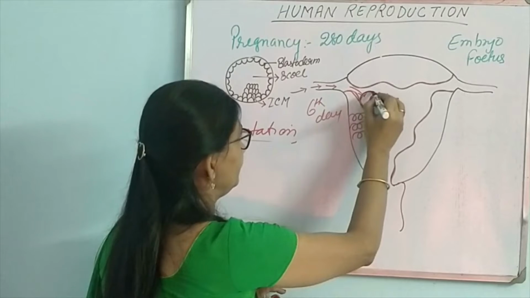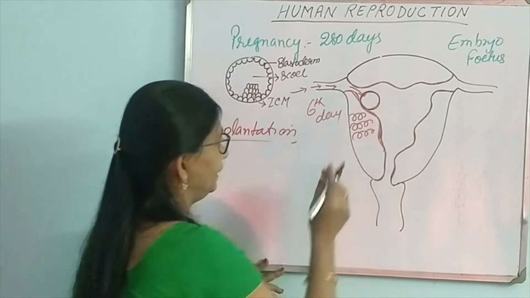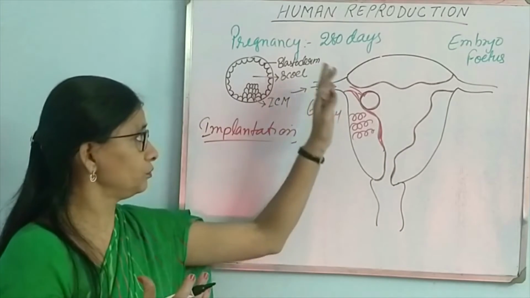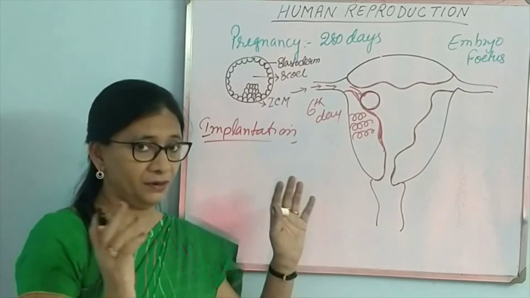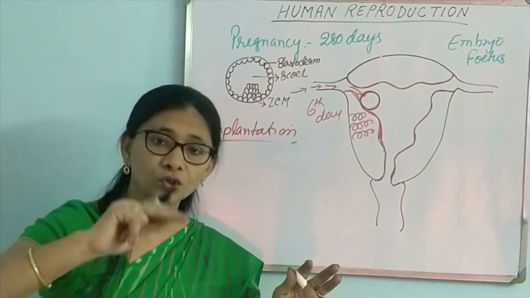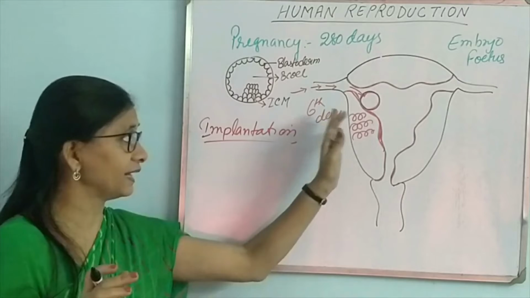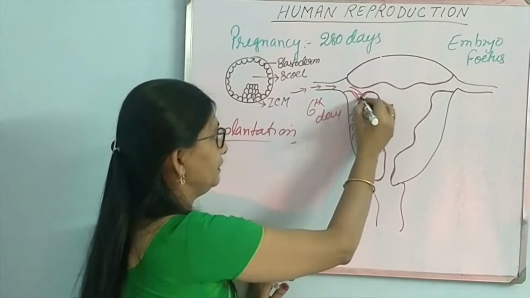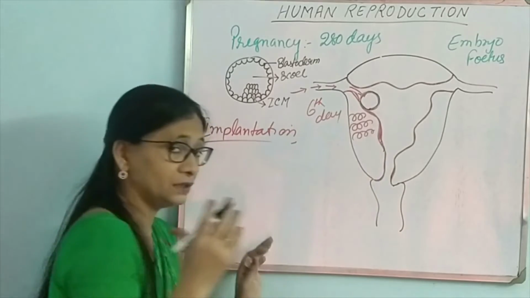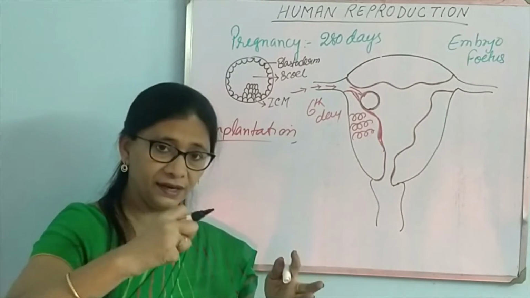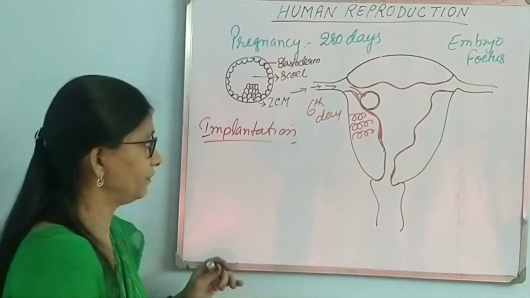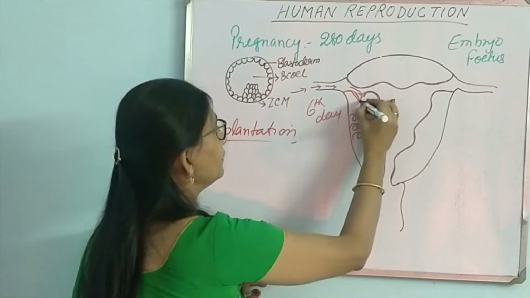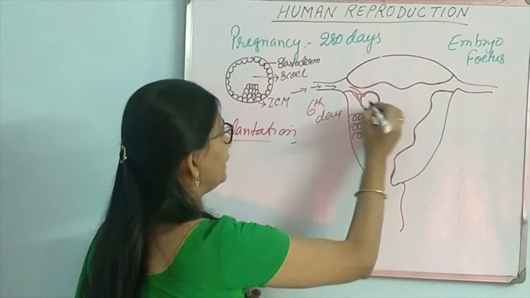Now on the 6th day, when this has come and attached to some gaps in the endometrium, remember by this time endometrium also becomes a little rough, because the glands are developing and they protrude, and that will help the blastocyst to get a grip of the endometrium tissue, and a connection will be made here.